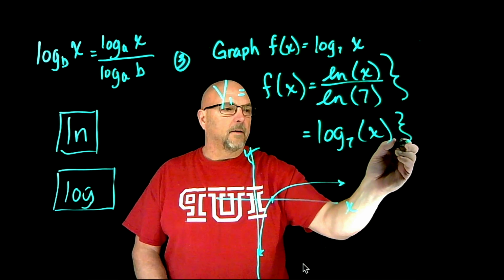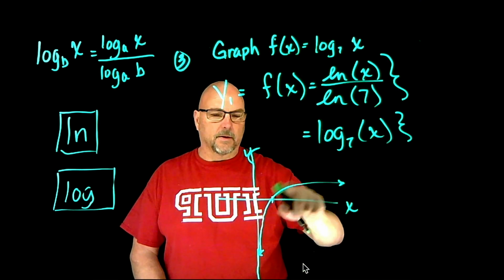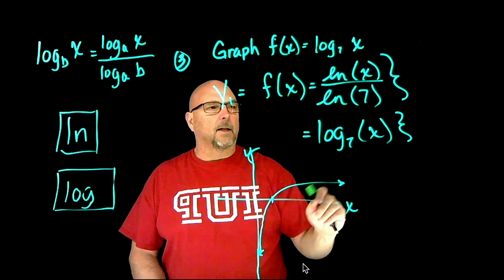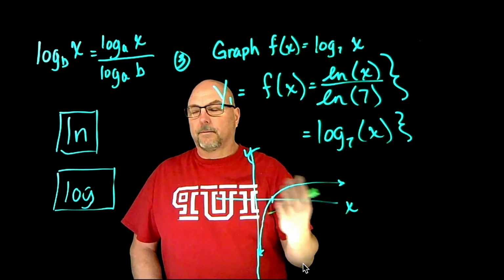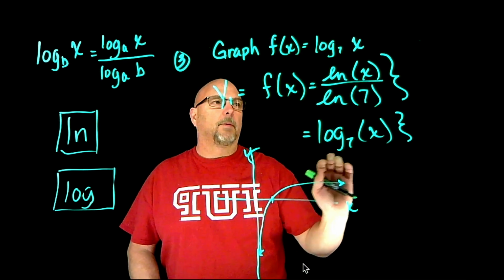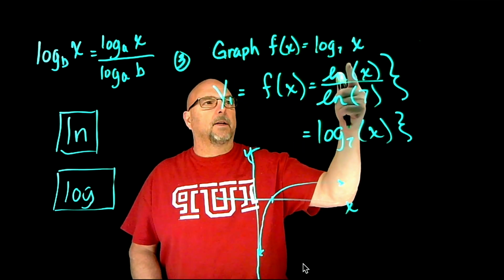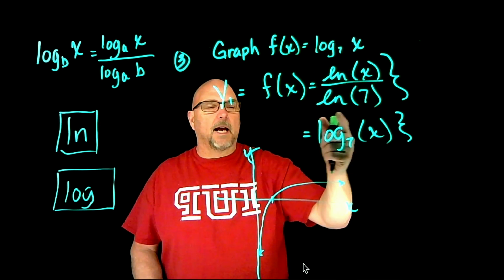Okay, so if you type this, or this if you have a calculator that does this, into your graphing calculator, this is what it will look like. So that was another reason why back in the old days we had the base change formula, which you see up here. Admittedly, that is computationally passé these days, but you still might need to do it, because in the old days they only had tables really for logs, common logs and natural logs.